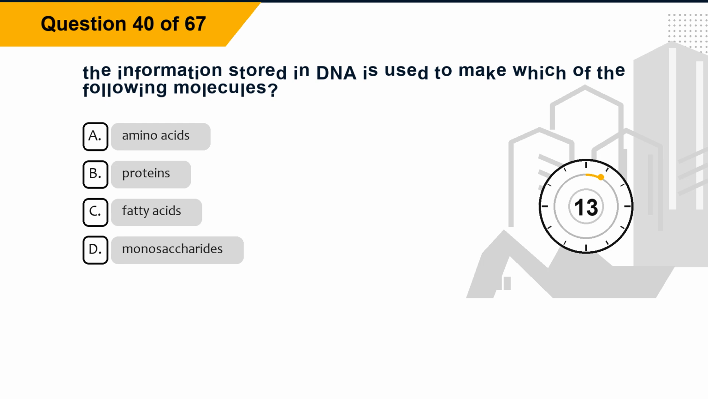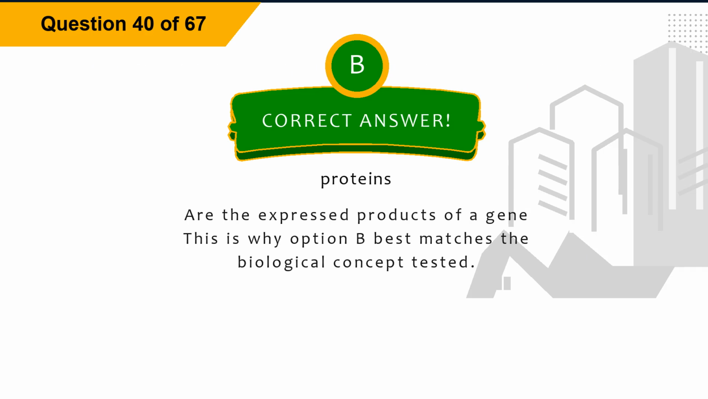Question 40. The information stored in DNA is used to make which of the following molecules? Option A, amino acids. Option B, proteins. Option C, fatty acids. Option D, monosaccharides. The correct answer is option B, proteins. Explanation. Proteins are the expressed products of a gene. This is why option B best matches the biological concept tested.